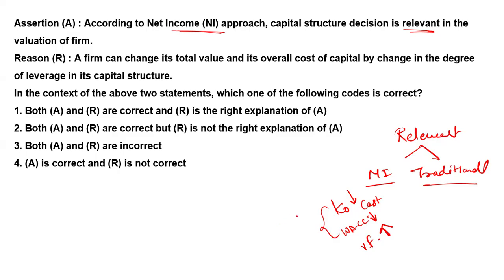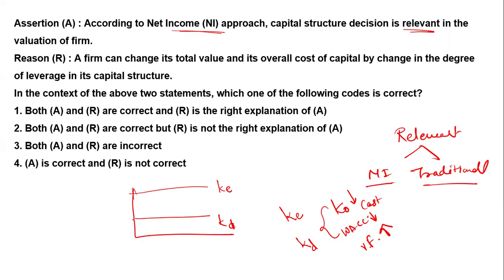This is the question. There are two possibilities: either you use a cost of equity, or you use a cost of debt. The NI approach says that your KD, the cost of debt, and your cost of equity are constant.